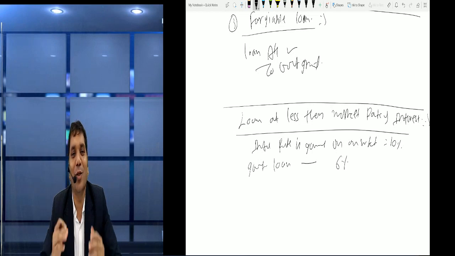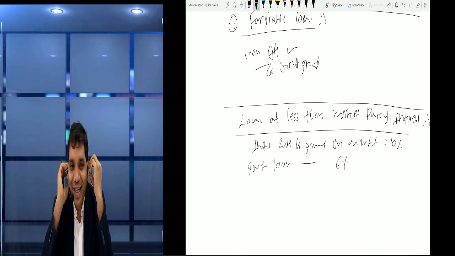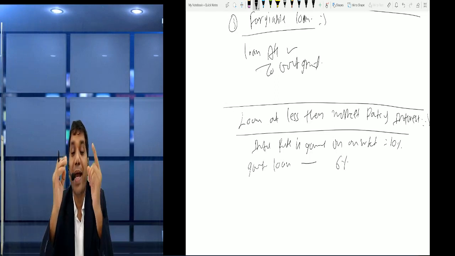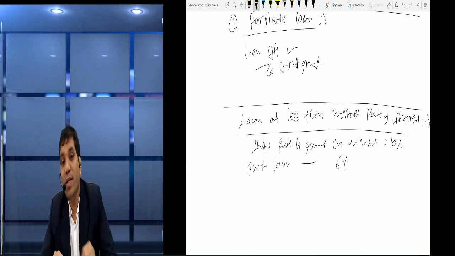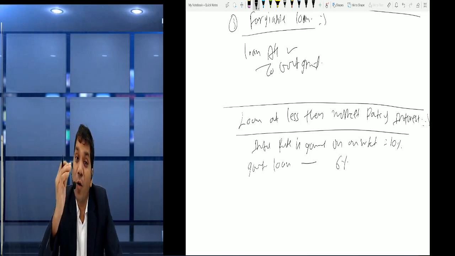Yes, government will say, good work, take the loan at a lower rate too. So friends, now the question: what is the treatment for this? Actually the interest rate is 10%, but government says it is ready to give at 6%. So friends, indirectly this 4% is our benefit, that is our government grant.